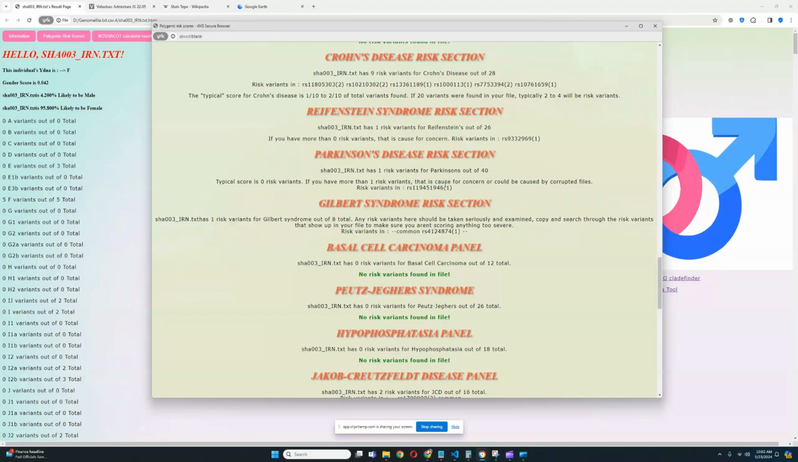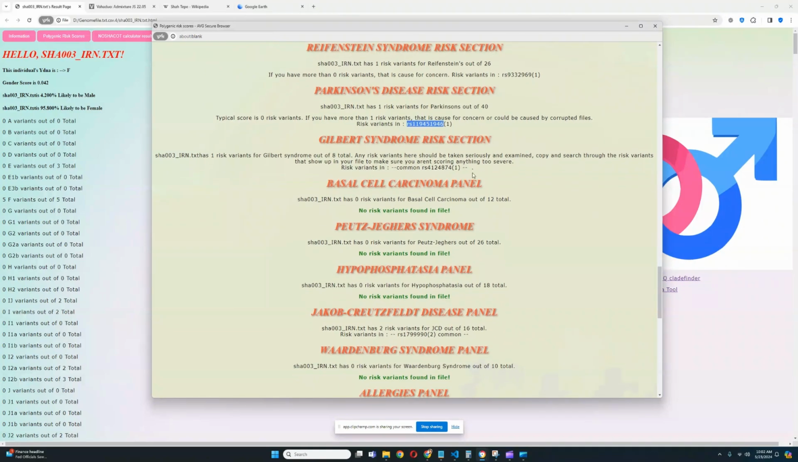any show up here. This is probably a result of miscalls in the file, corrupted file data, and not because of any genuine genotypes. But we don't know for sure.